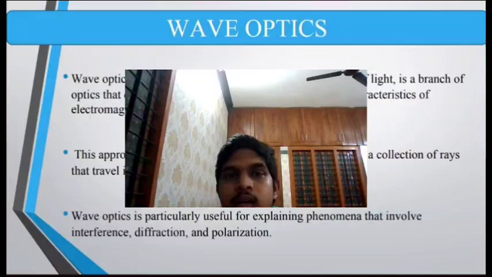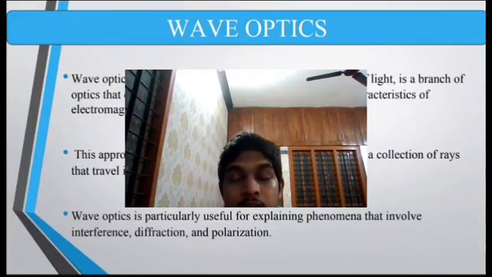They can only be understood by treating light as a wave. So wave optics is a superset of ray optics, and all the phenomena of ray optics can be explained by wave optics, but vice versa it's not.